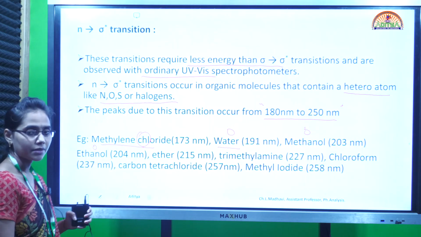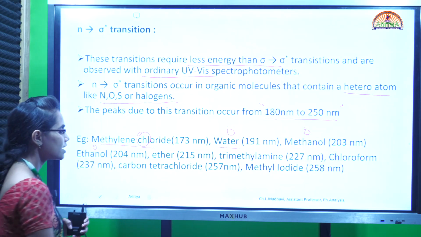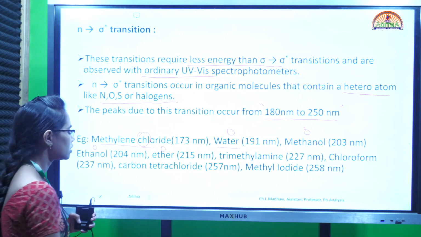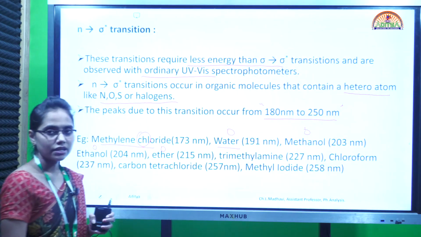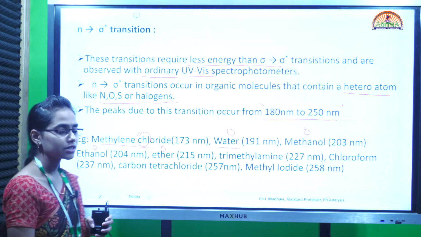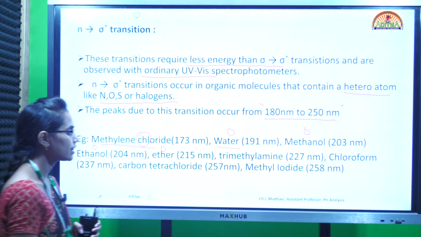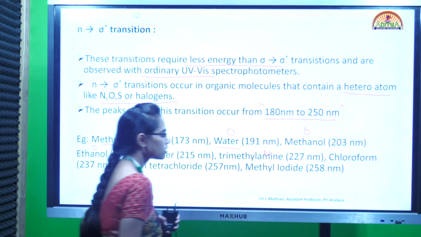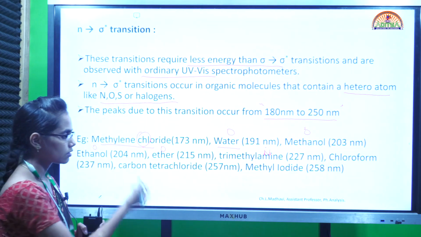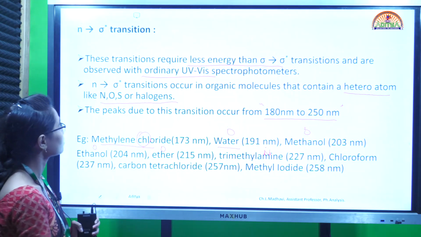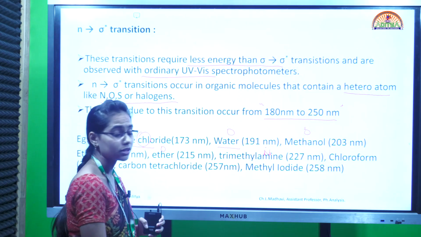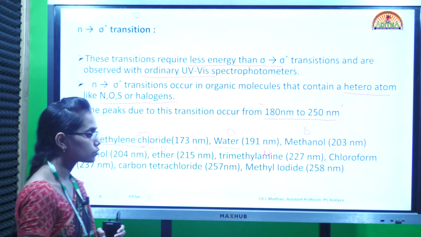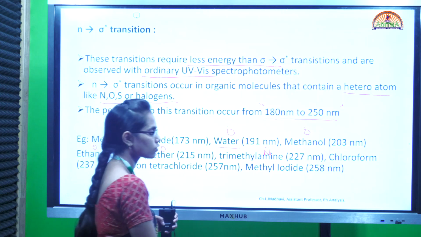Similarly we have ethanol, again with oxygen with lone pairs of electrons. This has a lambda max value of 204 nanometers. In ether also we have the oxygen lone pair of electrons. So ether can be taken as an example, which has a lambda max value of 215 nanometers. Then we have trimethylamine. Here we have the heteroatom nitrogen, so again n to sigma star transitions can be seen. This has a lambda max value of 227 nanometers.